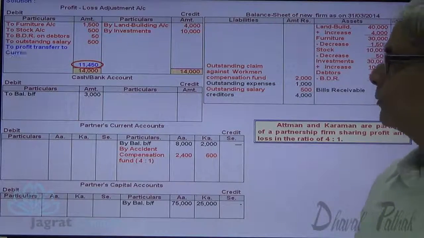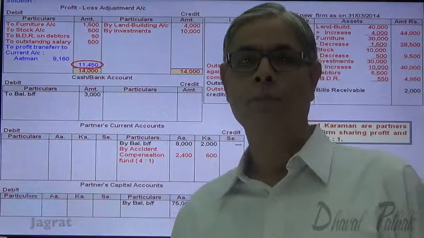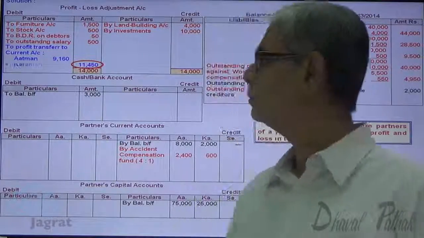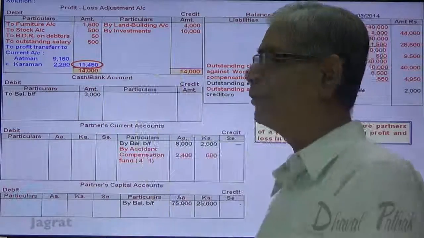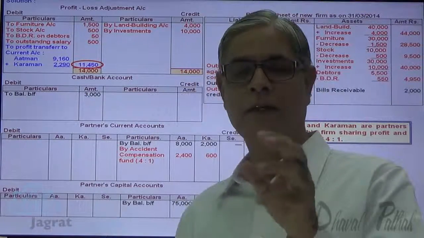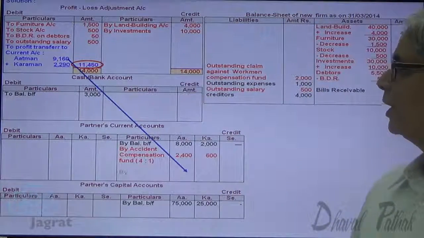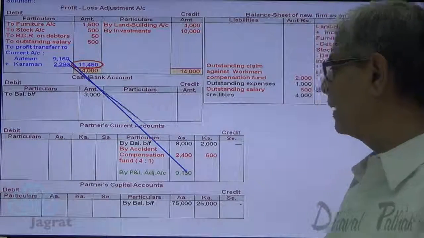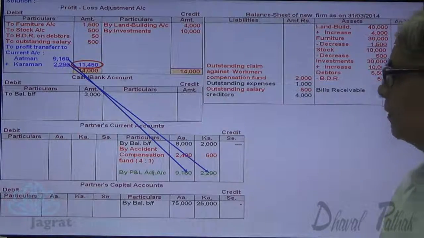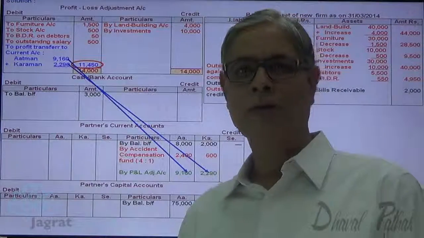Share of Atman is 4/5. So 11,450 into 4 divided by 5, you will get a distributed profit of 9,160, and that of Karman, 11,450 into 1/5, will be 2,290. This revaluation profit is to be credited to the partners' capital account. So here, revaluation account or profit and loss adjustment account debit to Atman current capital account credit 9,160 and Karman 2,290. This has been credited to the partners' current capital account.